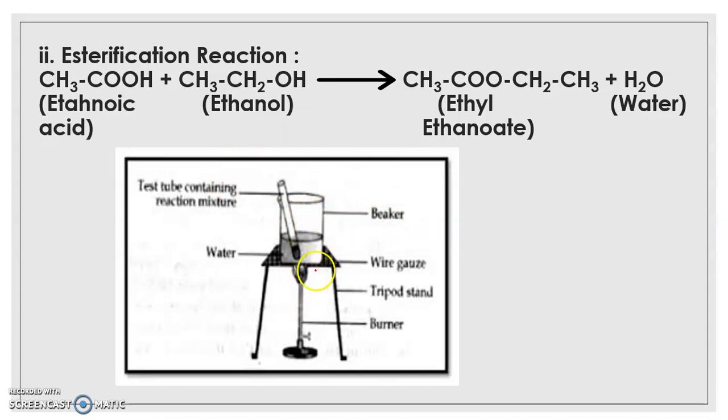Now when the reaction mixture is heated here, water gets heated up first and then it indirectly heats up the reaction mass. Now this type of setup is used when you want to indirectly heat something. You cannot directly heat the test tube over the burner. Now why is it done? That is because alcohol that is used in the reaction is highly flammable. It can easily catch fire. So that is why we cannot directly heat this test tube containing alcohol. So this is a very simple setup in which this compound is formed.